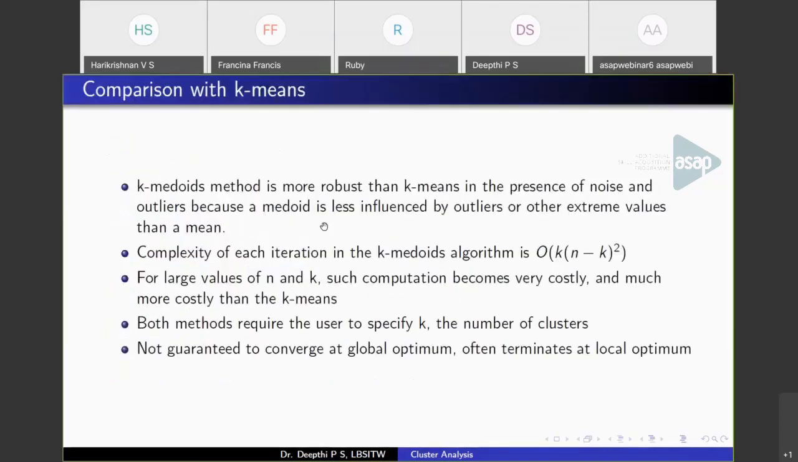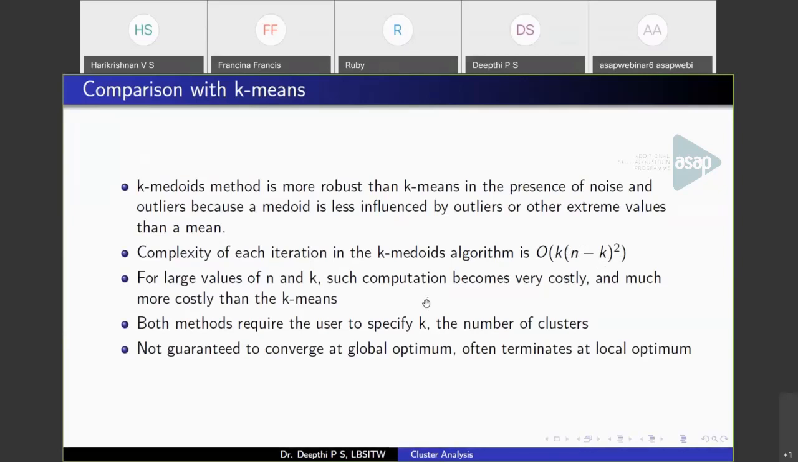Compare this k-medoids with k-means. You can find that k-medoids is more robust than k-means in case of outliers. That is, if you have large significant values that are outliers or noise, k-medoids performs better. And the complexity of the k-medoids algorithm is order of k times (n minus k) the whole square. So this is computationally more expensive than k-means.